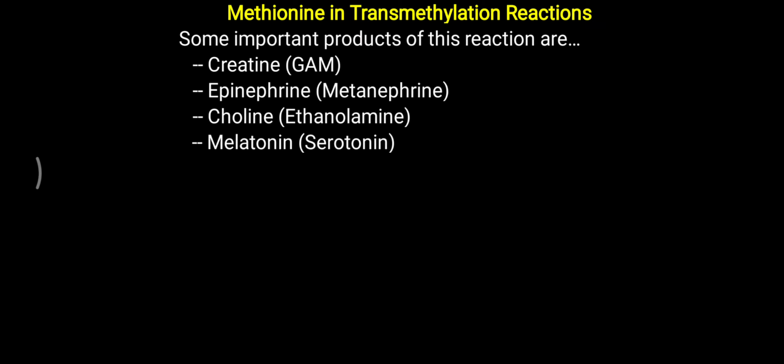Same way, serotonin to melatonin formation is also possible with the help of S-adenosyl methionine. Further, one more molecule, that is carnitine, which is involved in fatty acid metabolism, and this carnitine is produced with the help of lysine and methionine amino acids. So all these are important products in our body, like creatine, epinephrine, choline, melatonin and carnitine. All are derived with the help of methionine, but methionine in the active form, that is S-adenosyl methionine.